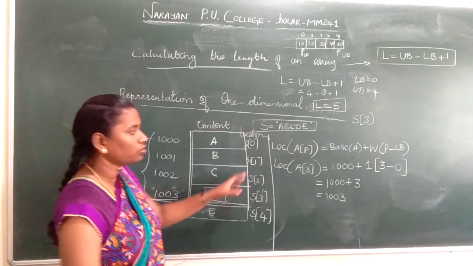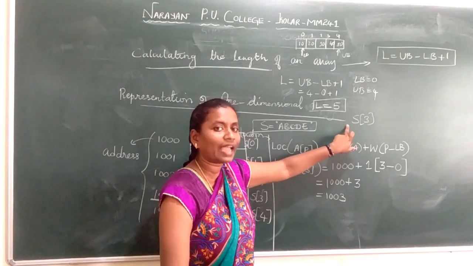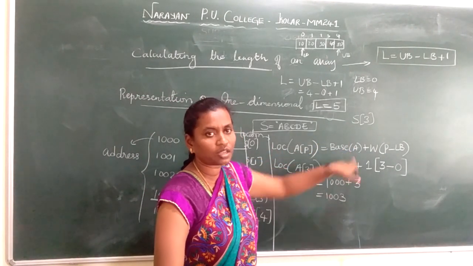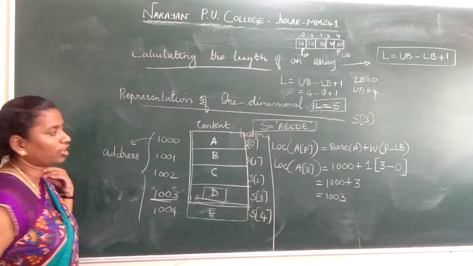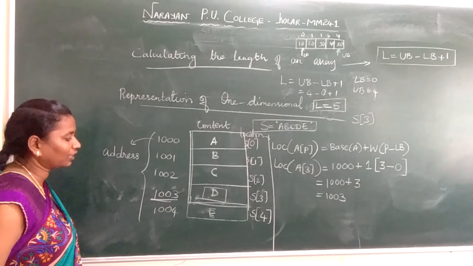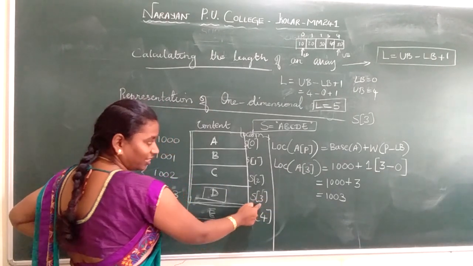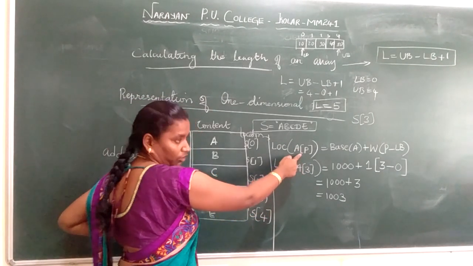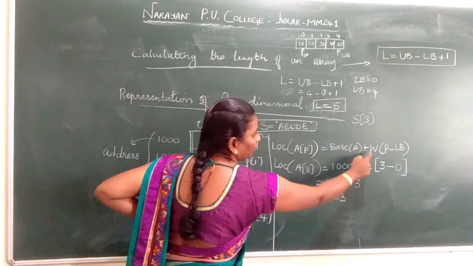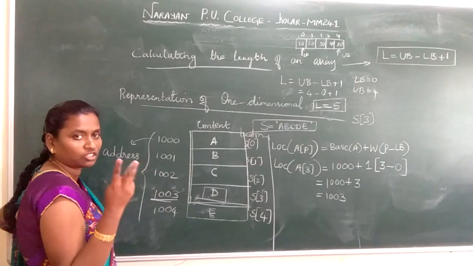So by using this formula, if they give you the location and ask you to find out the address, we can find it. How to find it? Location of A of P is equal to base of A plus W into P minus LB. So what is location A of P? A is nothing but your starting base address. That of 3 you are going to calculate. This is nothing but your S of 3, your address of the third index. P is nothing but the position or the location of an element. Base of A is the starting address, that is 1000, plus W, which stands for words per memory cell. If it is 2 bytes per memory cell, we will take it as 2, 3 means 3, here it is 1.